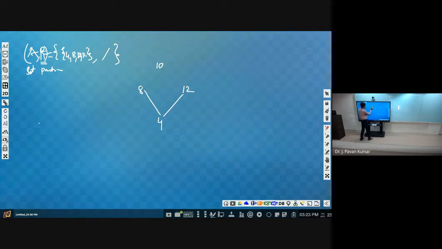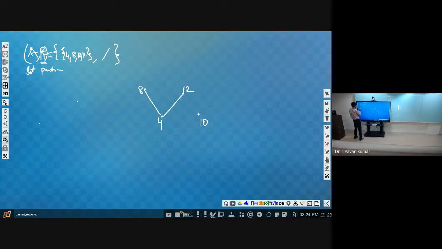No. So we can just keep 10 independently. 10 comma 10 is part of the relation, but 10 is not related to any other element, so we keep it here. So we will be having 4 vertices in the Hasse diagram: 4 is related to 8, 4 is related to 12, but 10 is related only to itself.